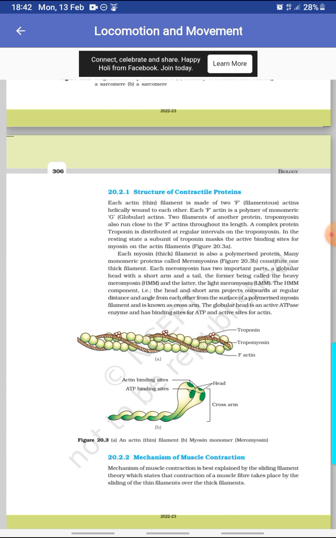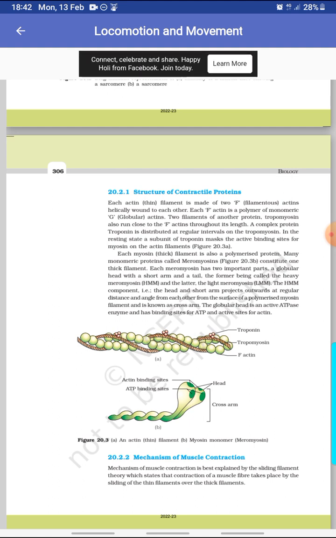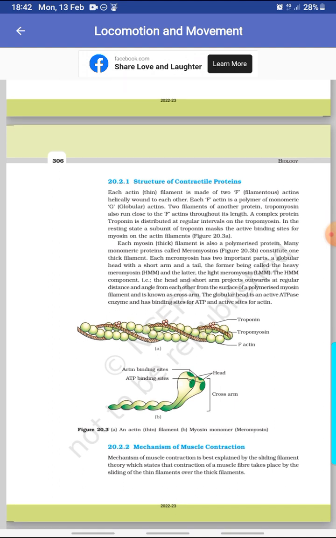Structure of contractile proteins. Each actin or thin filament is made up of two F or filamentous actins helically wound to each other. Each F actin is a polymer of monomeric G or globular actins. Two filaments of another protein, tropomyosin, also run close to the F actins throughout its length. A complex protein, troponin, is distributed at regular intervals on the tropomyosin. In the resting state, a subunit of troponin masks the active binding site for the myosin on the actin filaments.